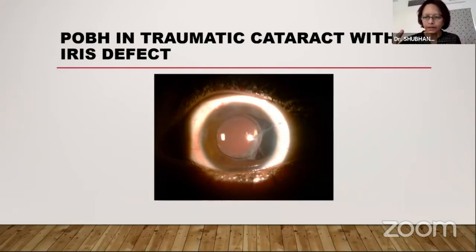You have done the posterior capsulotomy in cases other than anterior capsular rupture? We have done both in the anterior capsular rupture as well as PCR. Different indications we have done, and we have made the PPC with the vitrector axis.